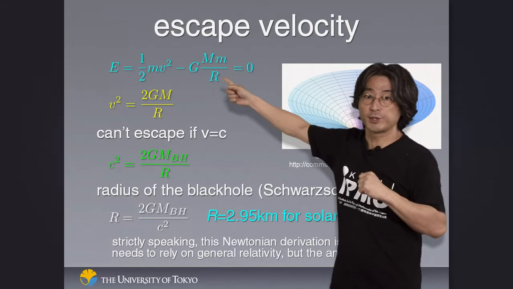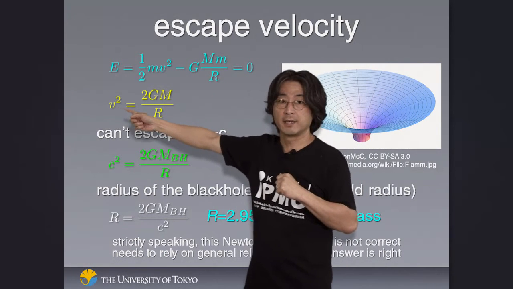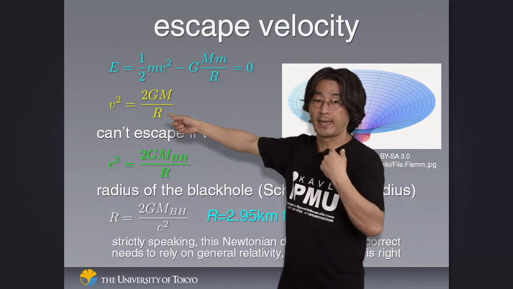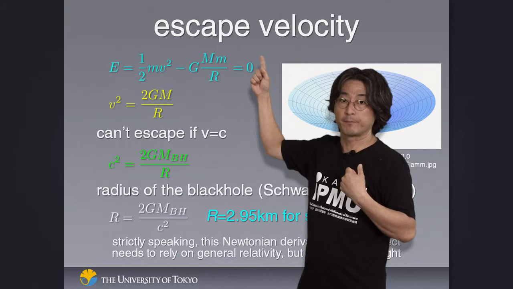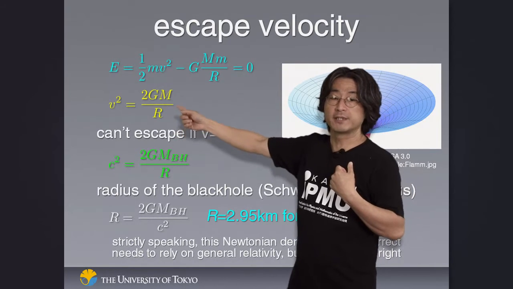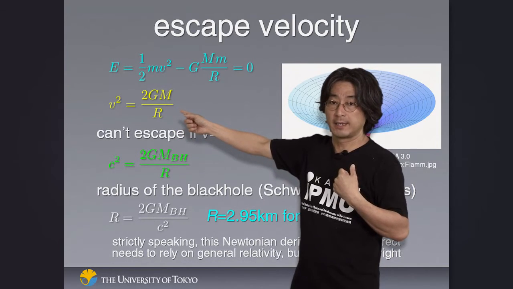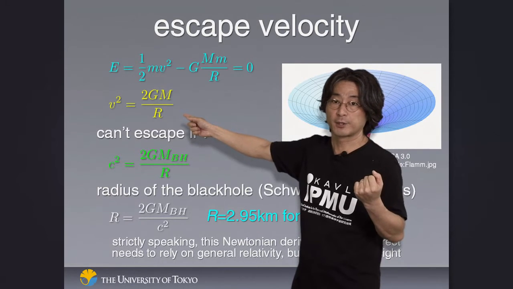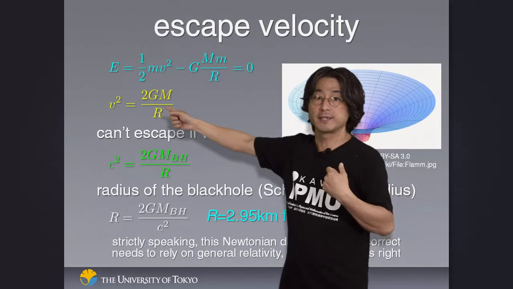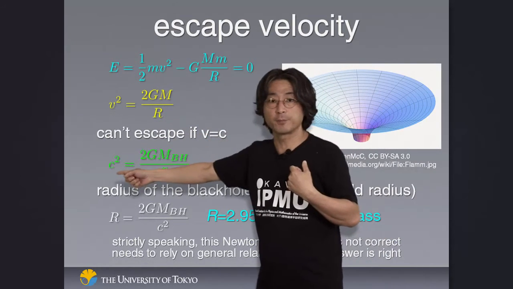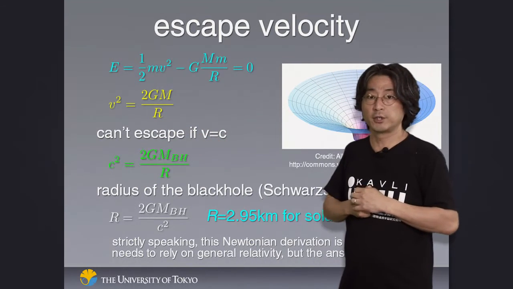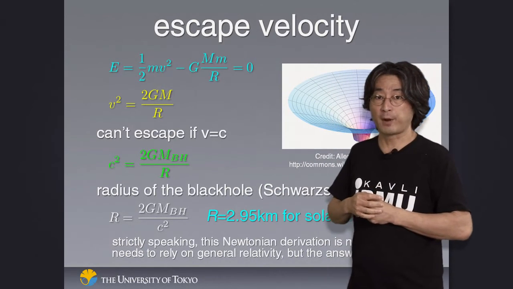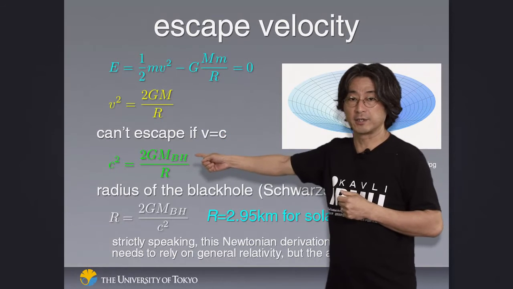Just by solving this equation, you find that your velocity must be at least this much to be able to escape the force of gravity, and this is what is called escape velocity. But if this required escape velocity is bigger than the speed of light, you know nothing can go faster than the speed of light, so you can never do that. So by setting this combination to be the speed of light, that would be the condition that even light would not be able to escape from the force of gravity. So that's this equation here.